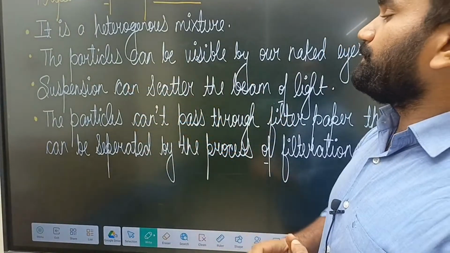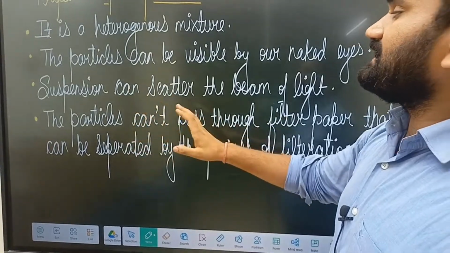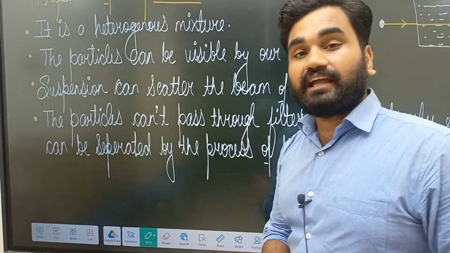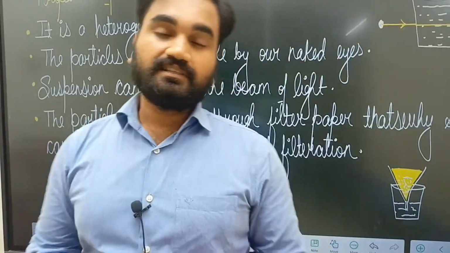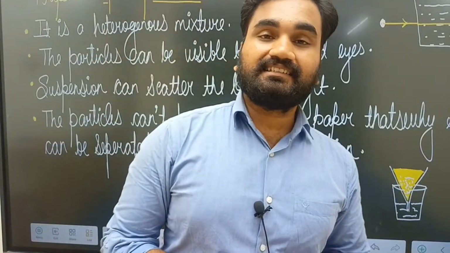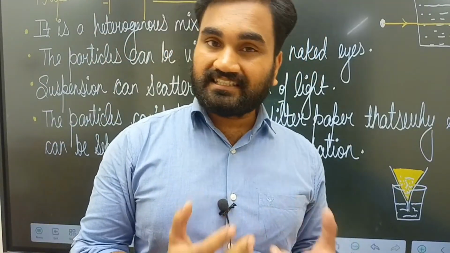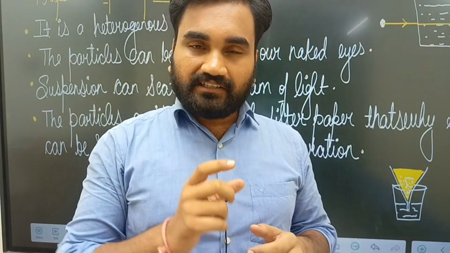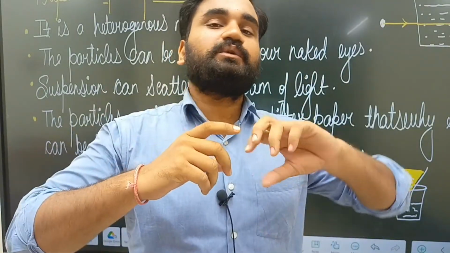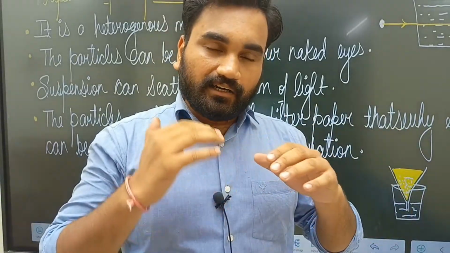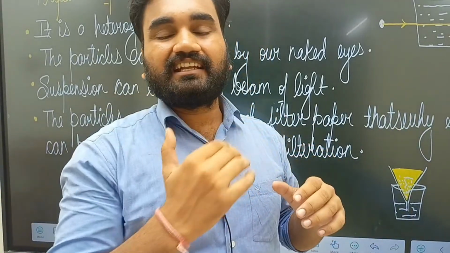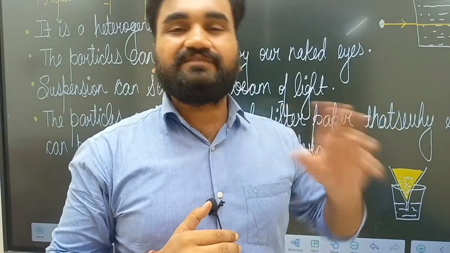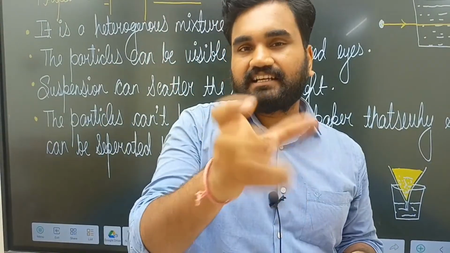Next property is that a suspension can scatter a beam of light, the most important concept, because in class 8, in the light chapter, you have already seen the topic of scattering of light. Whenever a light ray passes from one end to the other and the path of the light is easily visible, that is known as the scattering of light.